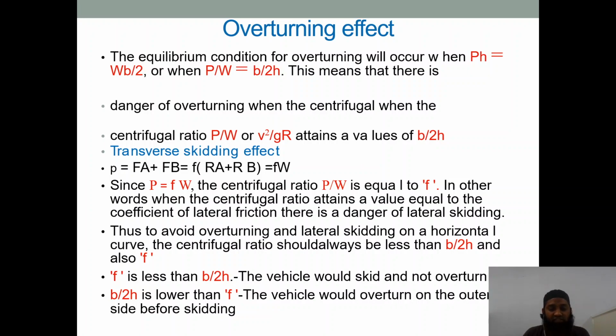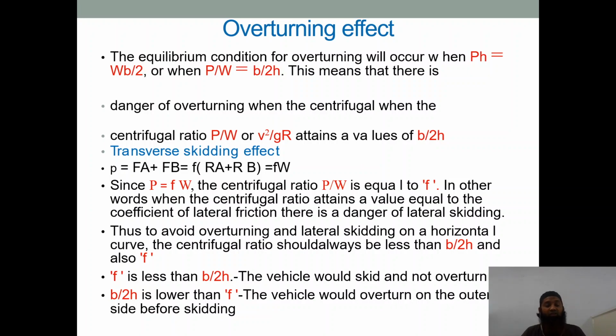You can see the transverse skidding effect. P = Fa + Fb = f(Ra + Rb). Ra and Rb are the reactions caused, and f is the frictional coefficient, so the friction force is f into W. Since P = fW, the centrifugal ratio P/W is equal to f. As we know, P/W is the centrifugal ratio or impact factor, and it is equal to f here. In other words, when the centrifugal ratio attains a value equal to the coefficient of lateral friction, there is a danger of lateral skidding. The previous case was for overturning.